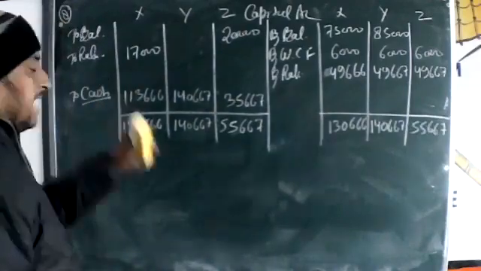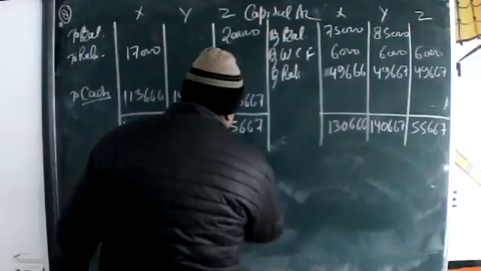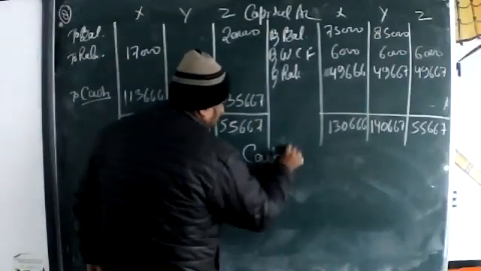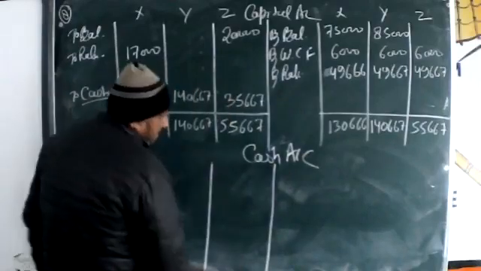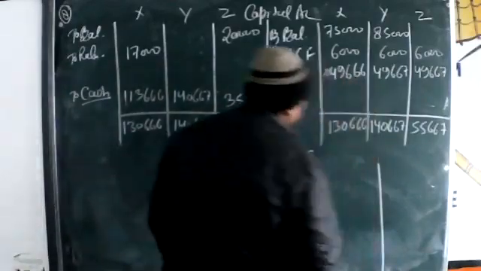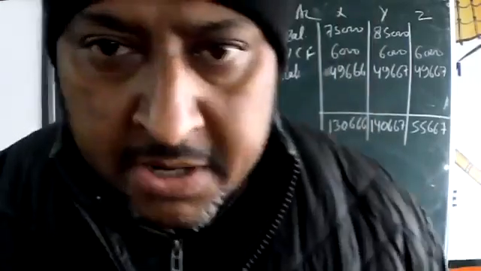Okay? These are the cash. After that, we are going to make the cash account. Last, I think all answers will come. We are coming to it last.